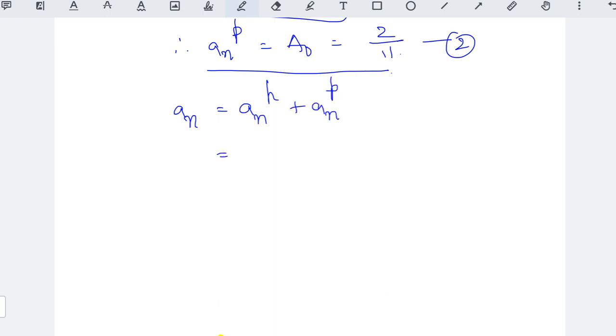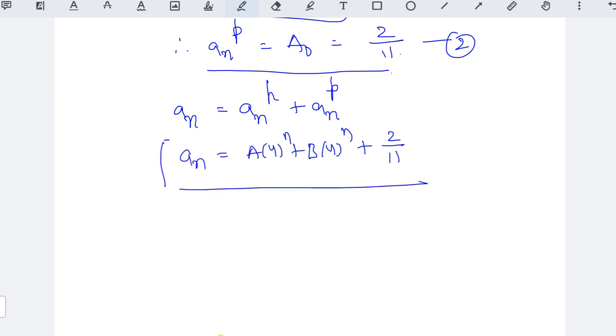Right. So here a_n^(h) is what? That is the first equation: A into 4 to the power of n plus B into 4 to the power of n, plus a_n^(p). What is the value? 2 by 11. That is a_n equal to, this is our required general function for the given recurrence relation. This is the non-homogeneous recurrence relation. Like this we have to solve this particular question.